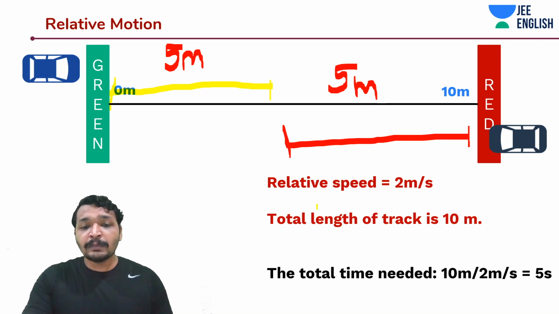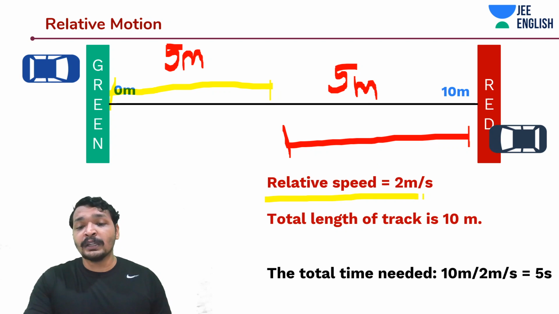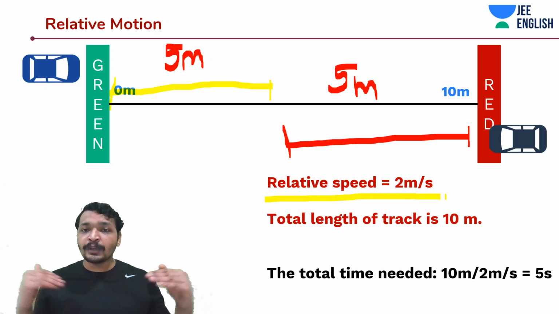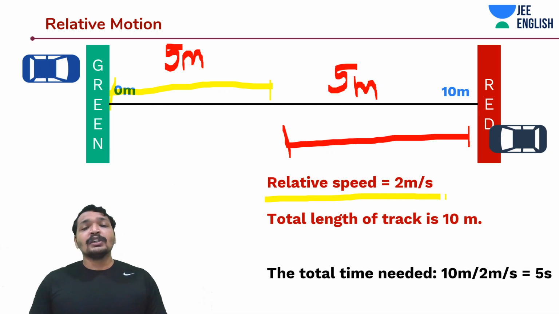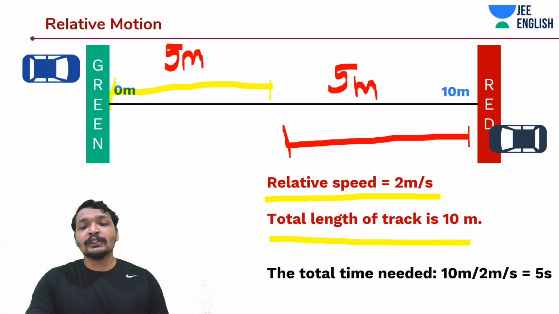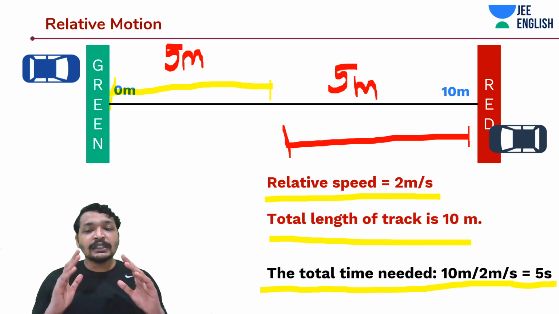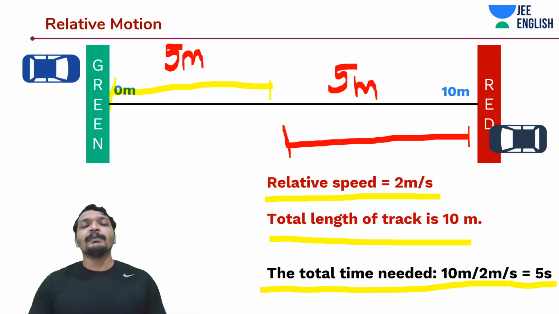The relative speed between the two is 2 meters per second, since they are moving towards each other, and the total length of the track is 10 meters. That means the total time needed is 5 seconds, and within this 5 seconds, they will meet.